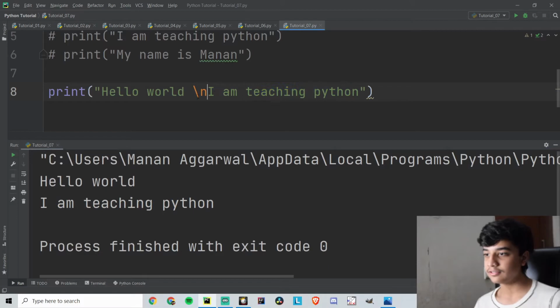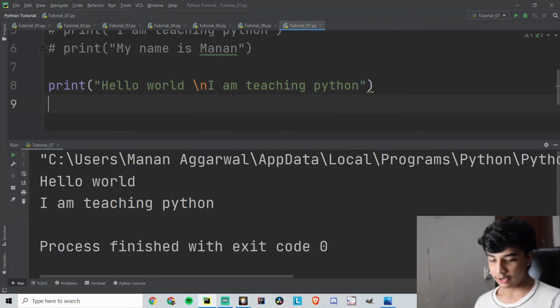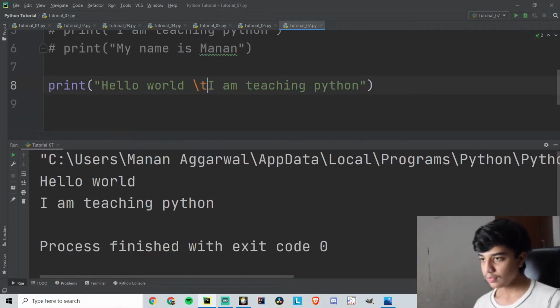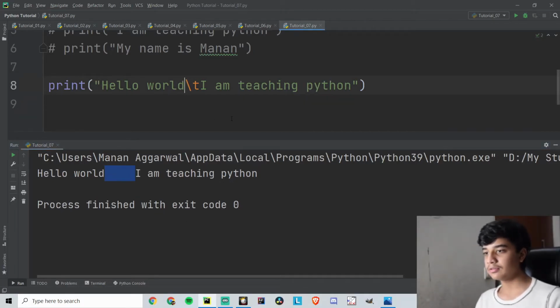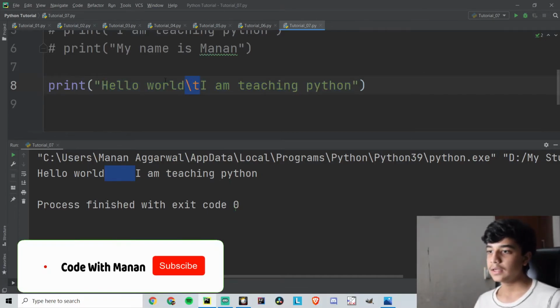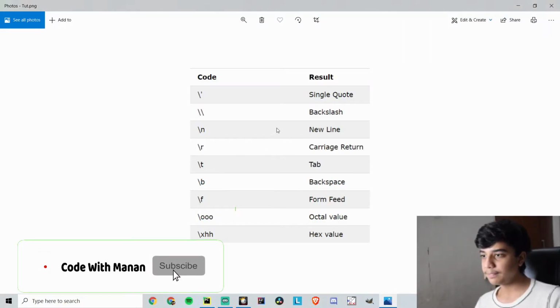What if I want a tab space? A tab is equal to 4 spaces. \t would make a tab. It will make a huge space right here. So that's how we use escape sequences. If you want to make changes or print things in a formatted way, we use these statements. I have a list of these statements right here which you can use.